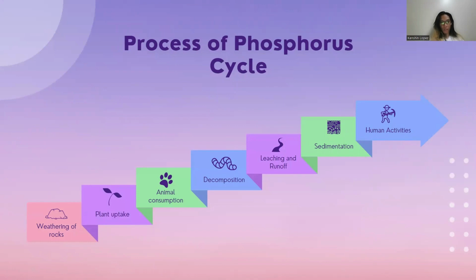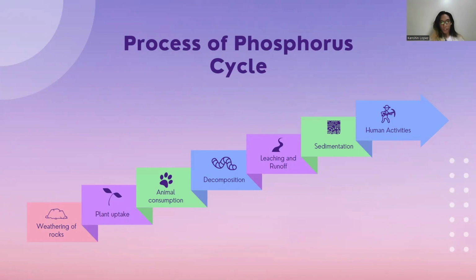Number 1. Weathering of rocks. Weathering and erosion cause phosphorus to be released from rocks. Number 2. Plant uptake. Phosphorus is absorbed by plants from the soil and used for growth and reproduction. Number 3. Animal consumption. Phosphorus is ingested by animals, who then pass it up the food chain by eating plants or other animals that have already absorbed it. Number 4. Decomposition. When plants and animals pass away, microbes break down their corpses and release phosphorus into the soil.